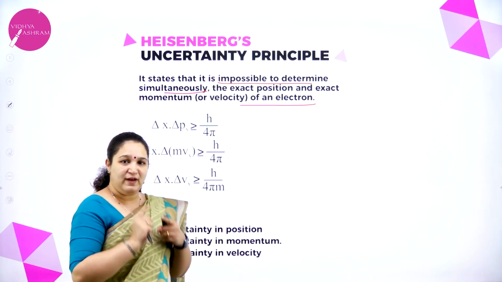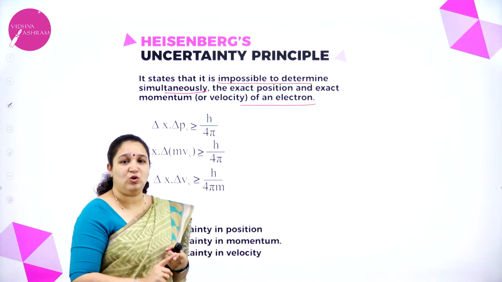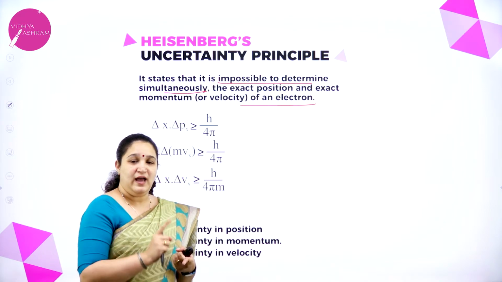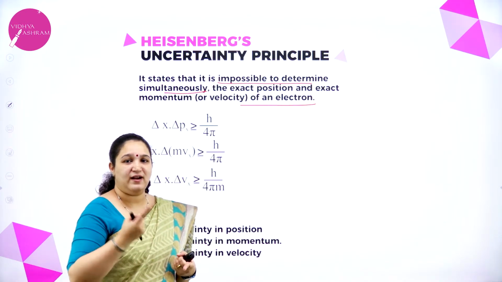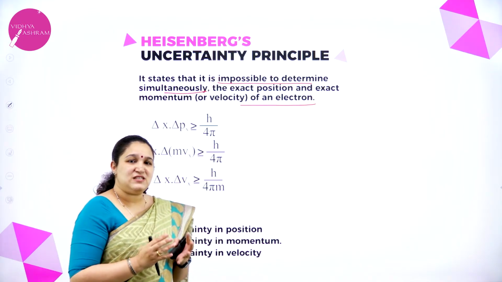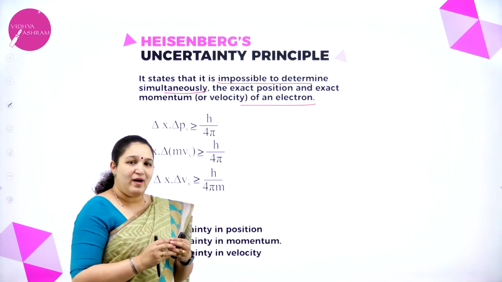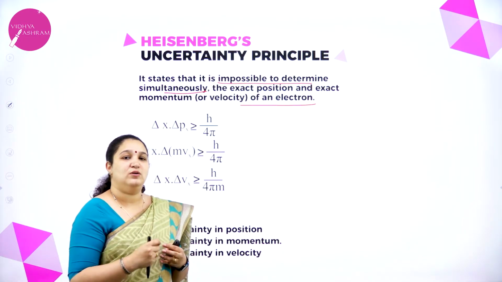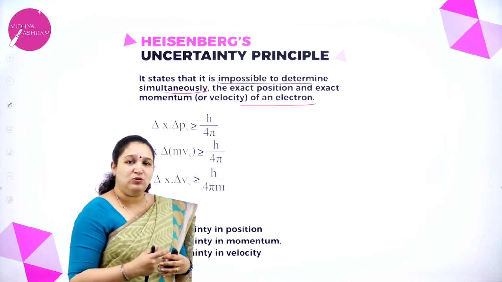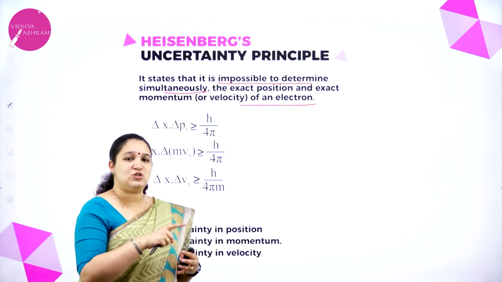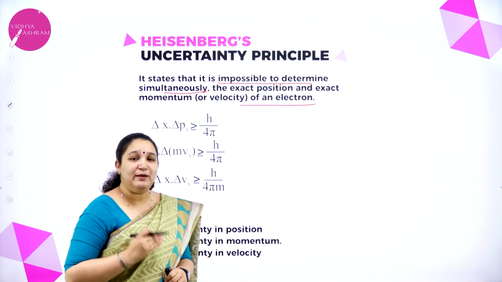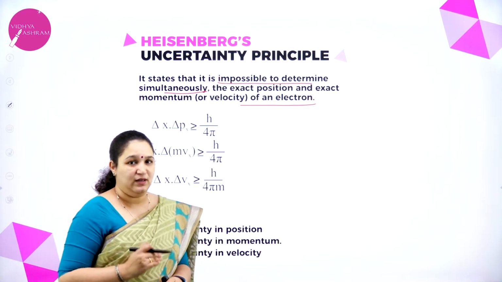If you know the velocity of the electron, you will not know its position. If you know the exact position of the electron, at that point you cannot find out the exact accurate momentum. So what did it lead to? It is just telling us that there is no exact circular path for the movement of the electron, correct? It rules out the circular path, which is called orbits, which was given by Bohr's atomic model. So he put this mathematically like this.